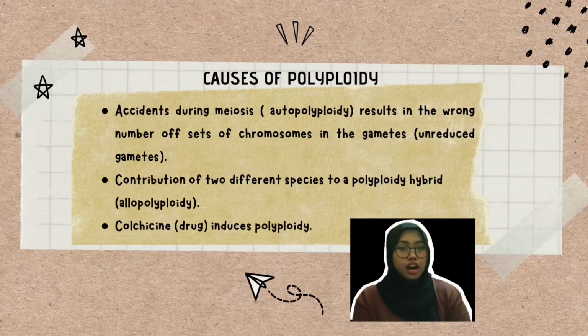Causes of polyploidy are: first, accidents during meiosis, called autopolyploidy, result in the wrong number of sets of chromosomes in the gametes, called unreduced gametes. Second, the contribution of two different species to a polyploid hybrid, called allopolyploidy. It occurs because non-homologous chromosomes cannot align during meiosis. Lastly, the chemical drug colchicine induces polyploidy. Colchicine causes meiosis to produce diploid gametes instead of the normal haploids.